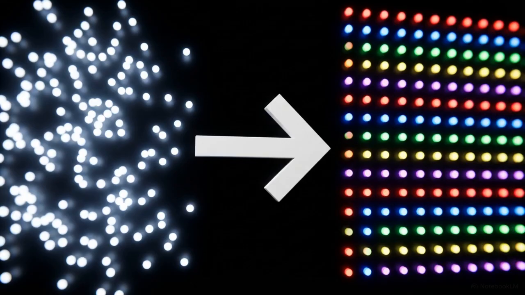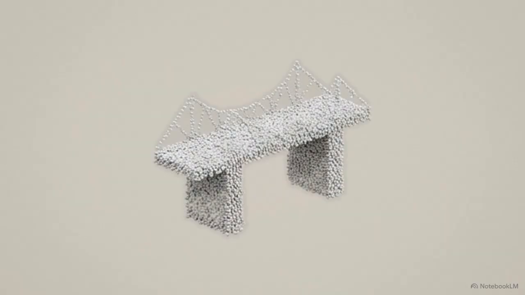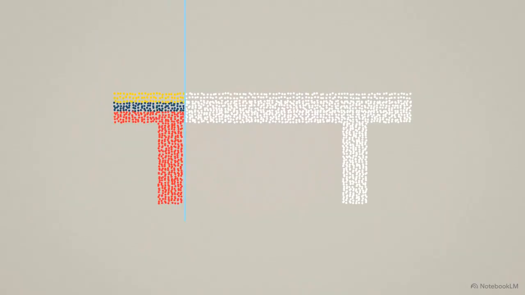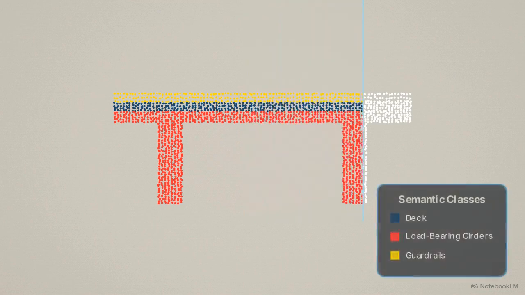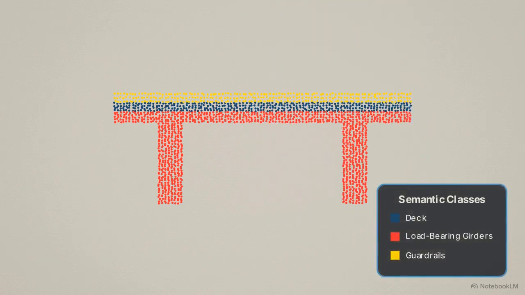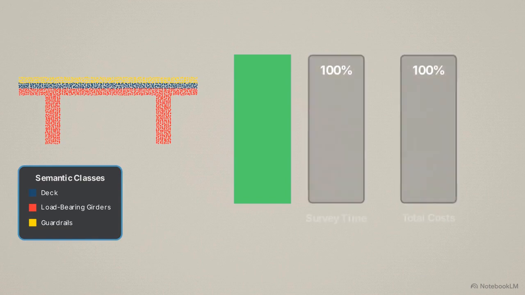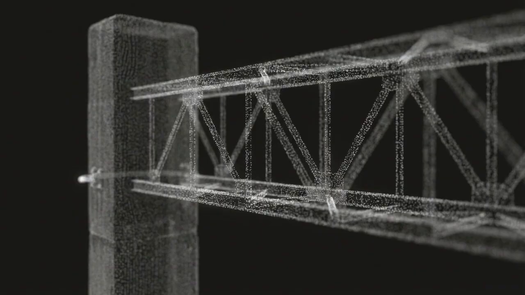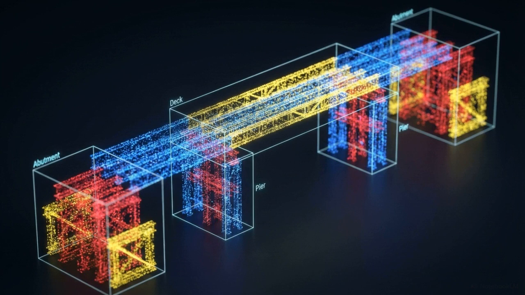To solve this, engineers utilize semantic coding. Machine learning algorithms analyze the raw geometry and embed meaning into it, categorizing individual survey points by their specific intended structural function. By automating this classification, the Kentucky survey time dropped by 90%, and total assessment costs were cut in half. Reality capture provides the physical shape of the infrastructure. Semantic coding provides the underlying logic that allows a twin to interpret that shape.